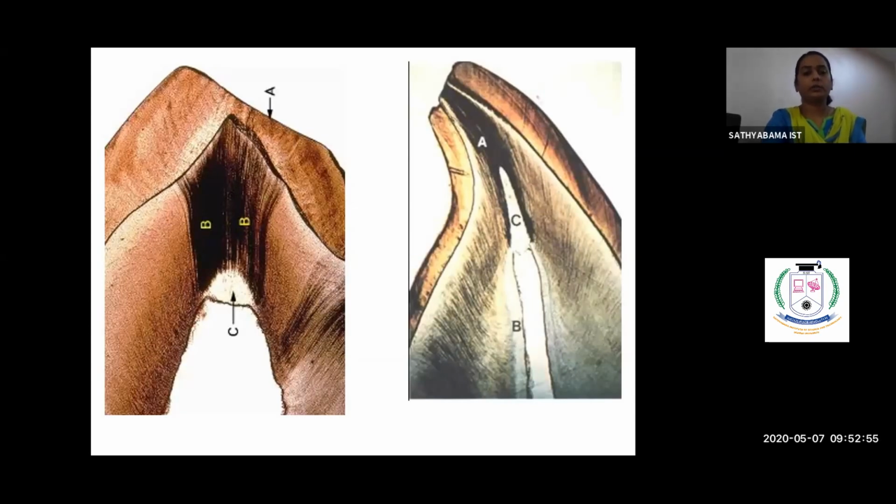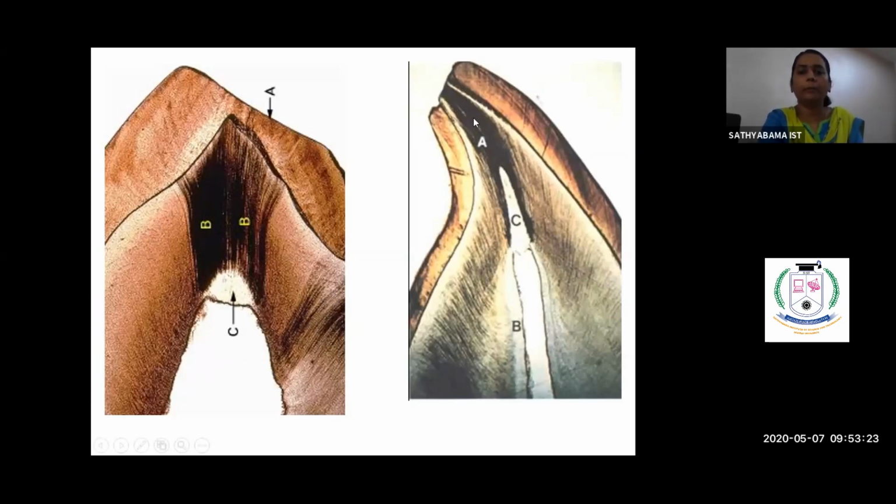So this is a case of dead tracts. Here you could see there is attrition of enamel and the dentinal tubules appear dark. We all know the dentinal tubule doesn't normally appear so dark. This is a normal dentinal tubule. This blackish appearance of the dentinal tubule is because it is air filled, filled with saliva, and filled with microbes. So this appears more dark.